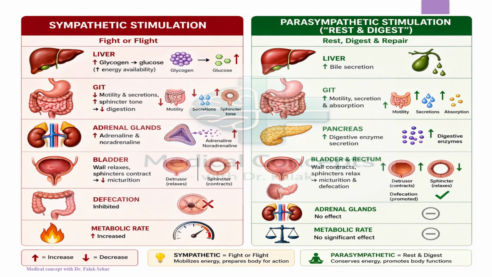Regarding gastrointestinal control, the sympathetic nervous system is associated with fight or flight, so it mobilizes all the energy and prepares the body for action, while the parasympathetic is mainly responsible for rest and digestion. It conserves energy and promotes body function.